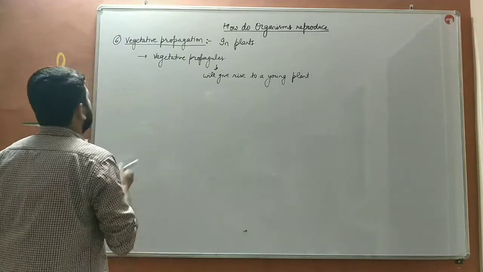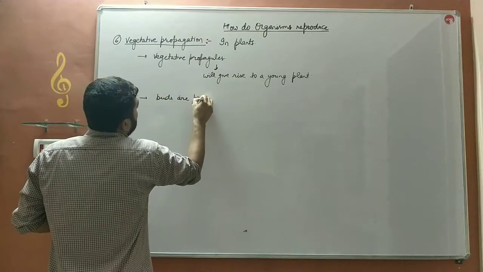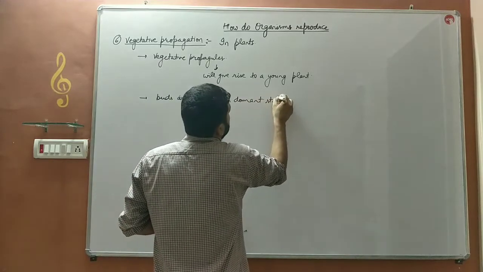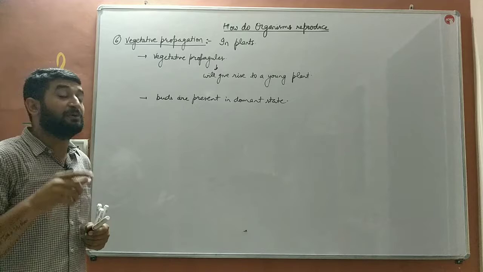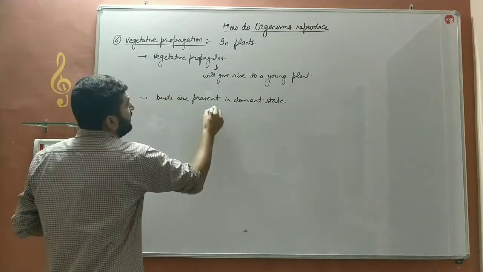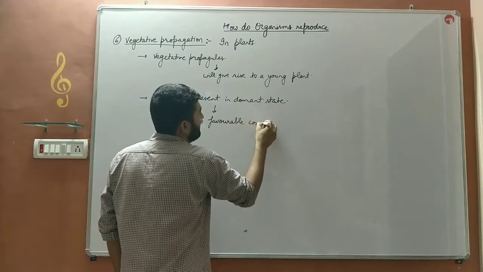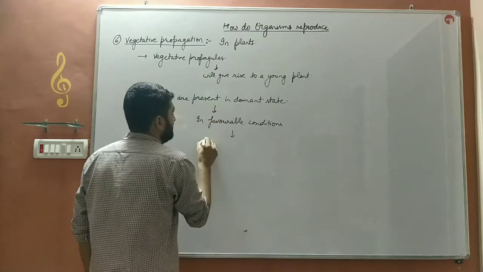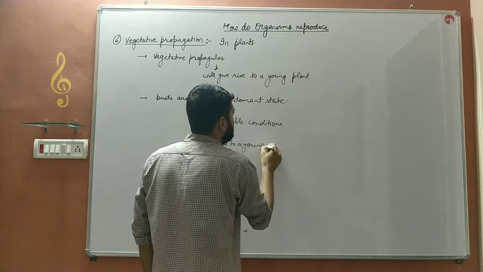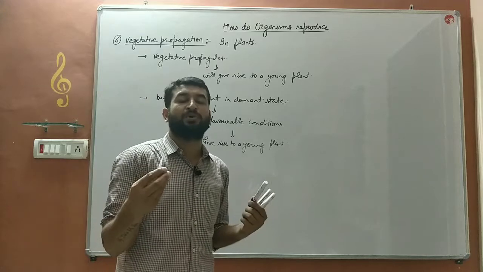What happens in vegetative propagation, bache? The vegetative propagule has buds over it, and buds are present in a dormant state. What is the dormant state? The inactive state is referred to as the dormant state, in which the parts do not die, they will remain inactive for a certain fixed interval of time. Whenever favorable conditions are there, those buds will give rise to a young plant, and that is known as vegetative propagation. The plant parts can be grown into a young one.